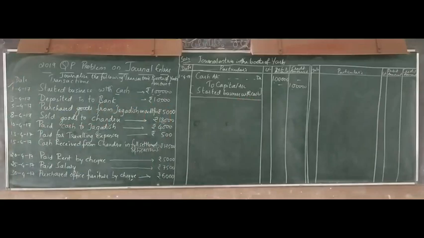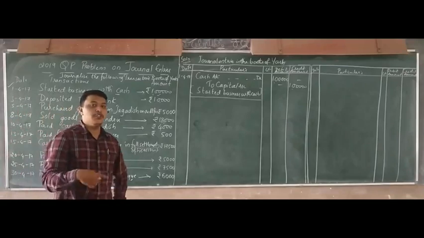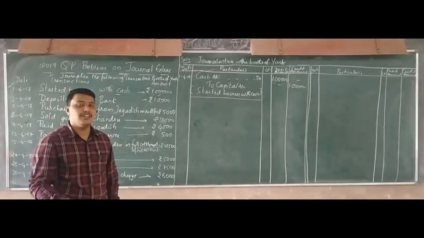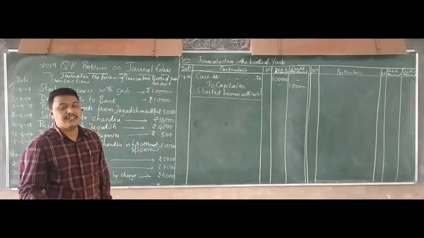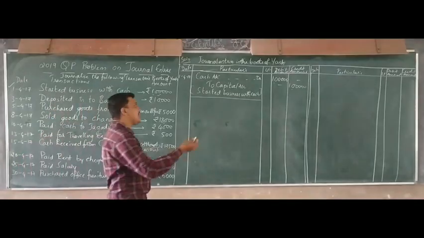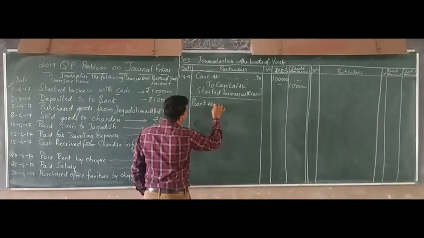See the next one. Deposited into bank. So he has deposited the cash into the bank. Who will be receiving that particular amount? The bank is an asset for us. Asset has increased, so you have to debit that particular thing. So bank account debited.